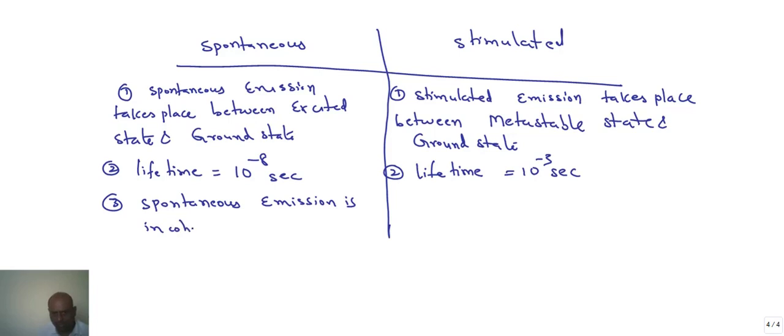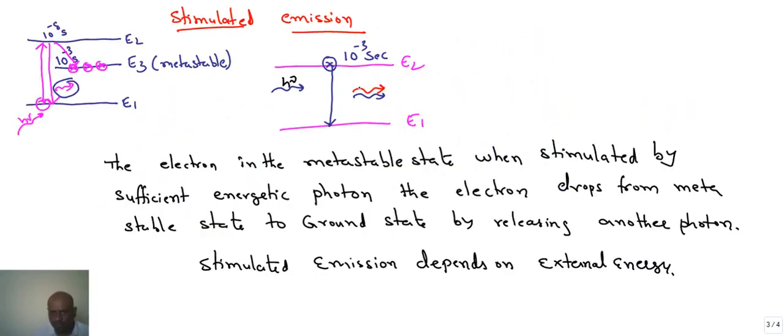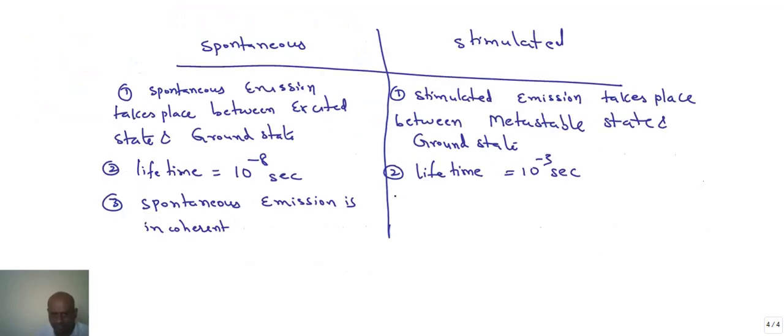There is no relation between one photon and another photon coming in spontaneous emission. But you can see the two photons maintaining the same phase and same amplitude. So what we can say is stimulated emission is coherent in nature.